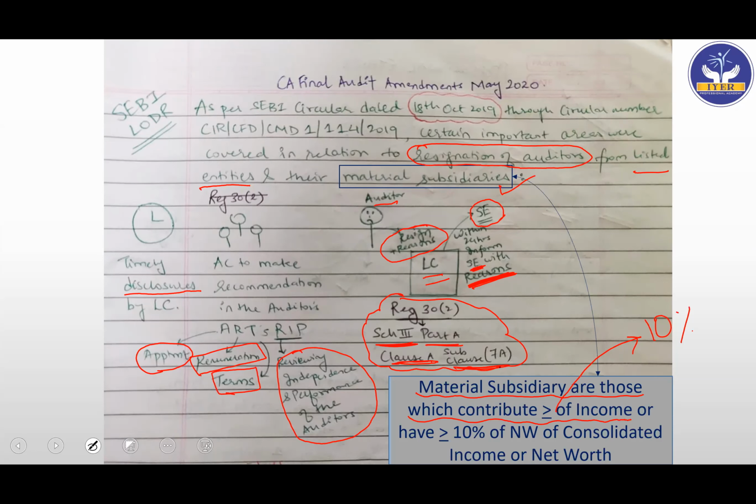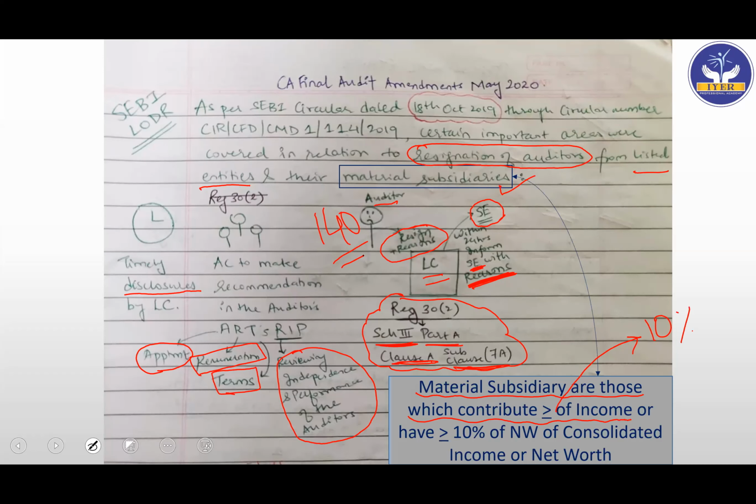That is where this part is mentioned, and the auditor will have to comply with these requirements also, and the listed company will have to inform the stock exchange. Now there is a section in the Companies Act on removal of the auditor, that is Section 140. This section will flow very well here, especially when there is an auditor resignation. If it is a listed entity, you will also have to write the compliance requirements by the listed entity. Be very careful when this part comes in the exam. You have to mention the SEBI LODR in the paper, so that the examiner comes to know that you have read the amendments of the SEBI LODR part.